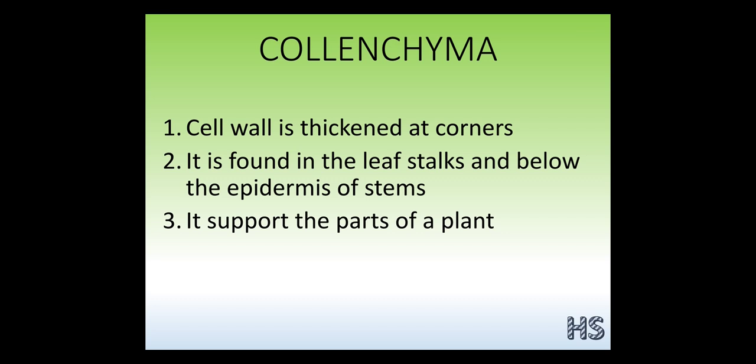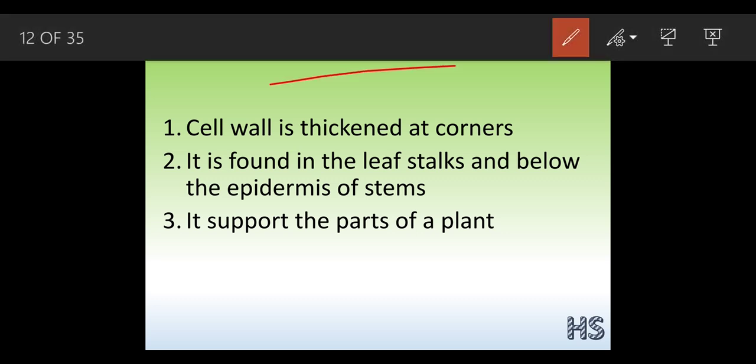Now we are going to talk about the collenchyma. The word colla is a Greek word which means glue. We have already seen that the cell wall is thick at the corners.